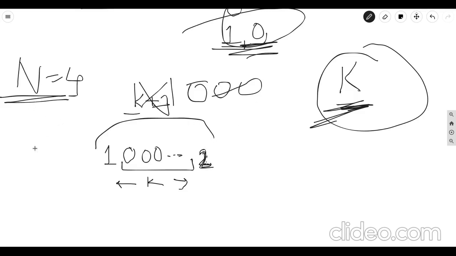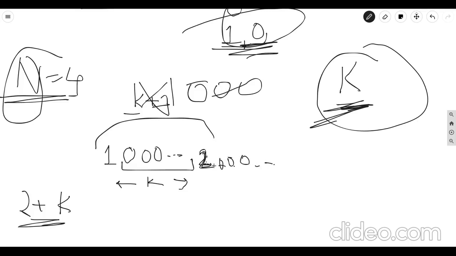Now this is a block made up of 2 plus k digits, but we want an n-digit number, so we can place zeros on this side also.